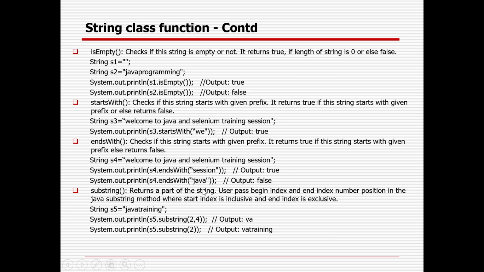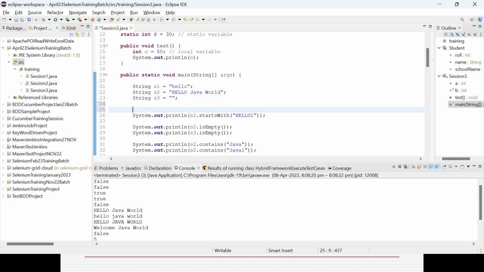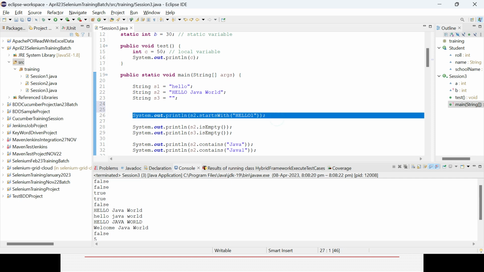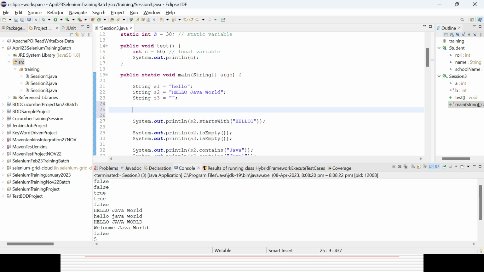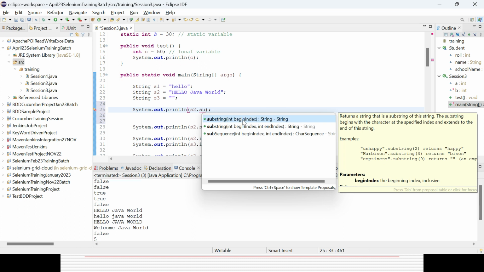Substring, in case you want to get some substring, you can also get it. So say these are the strings available, so what can I do? I can get some substring. There are two options available for the substring. One is you can give dot substring, right? Here you can give only the begin index, so after the begin index, all the words will be printed out. In case you are giving the begin and end index, then within that limit it will be printed out.